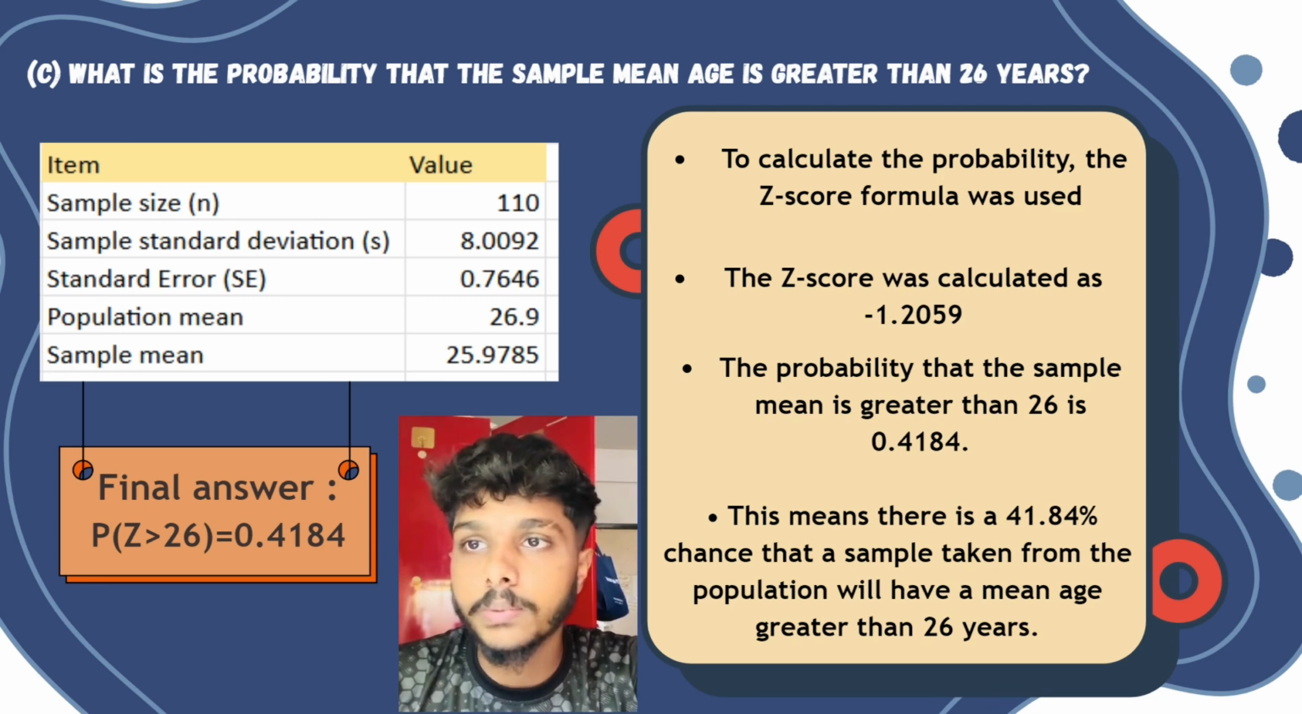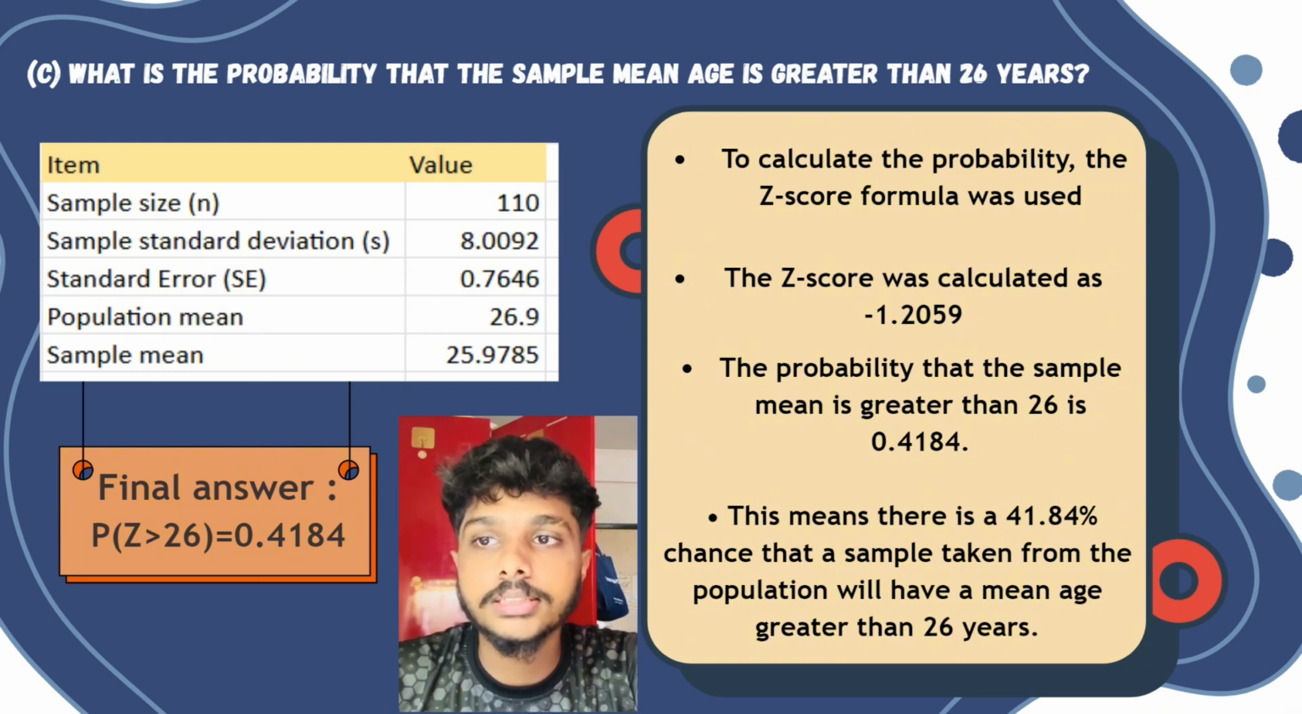Next, let's look at the probability that the sample mean age is greater than 26 years. Using the Z-score formula, I calculated the Z-score as negative 1.2059. Based on this Z-score, the probability that the sample mean is greater than 26 is 0.4184 or 41.84%. This means there is a 41.84% chance that the sample taken from the population will have a mean age greater than 26 years.